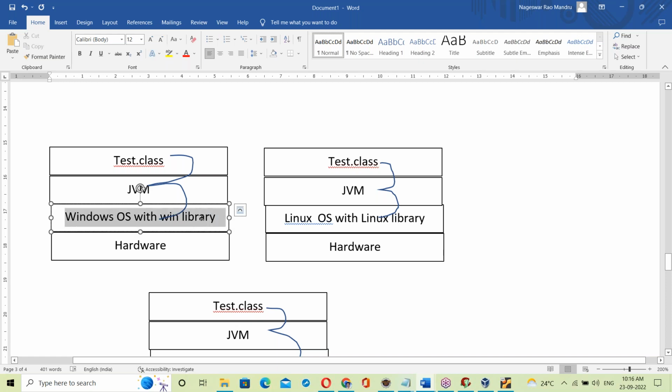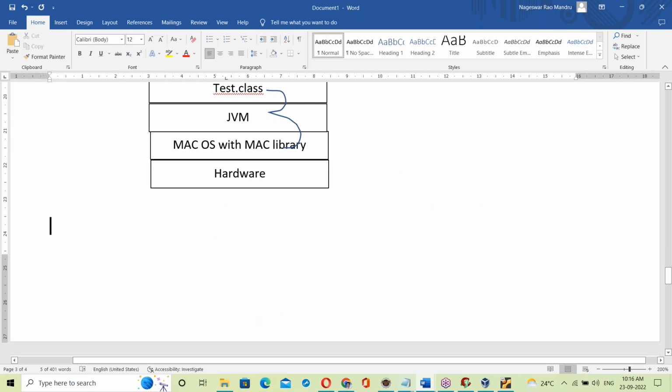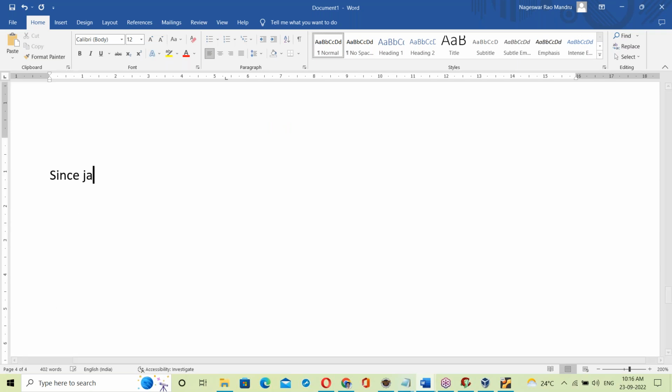Every time the OS changes, the link changes. That is dynamic linking. Since the Java .class file is dynamically linked with the OS library, it is an independent platform.